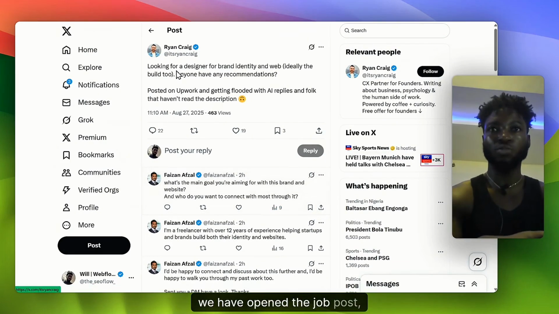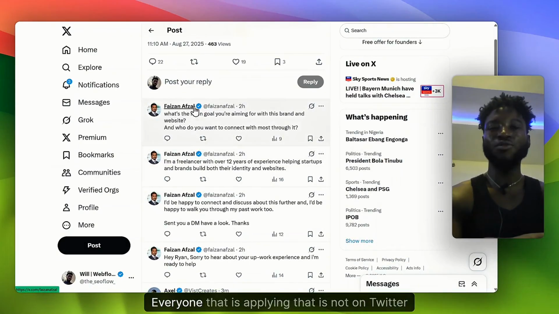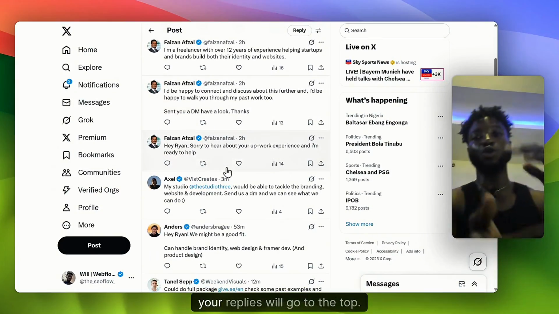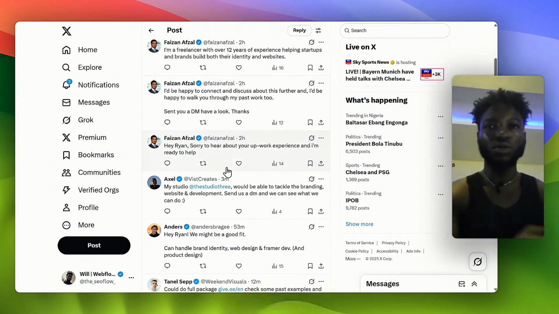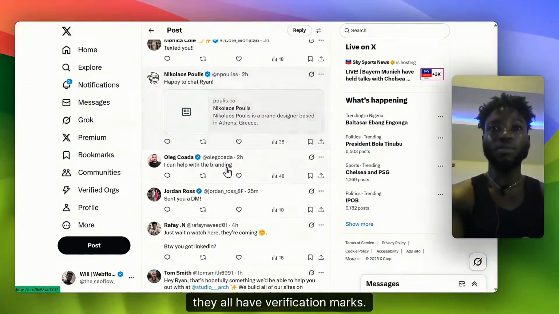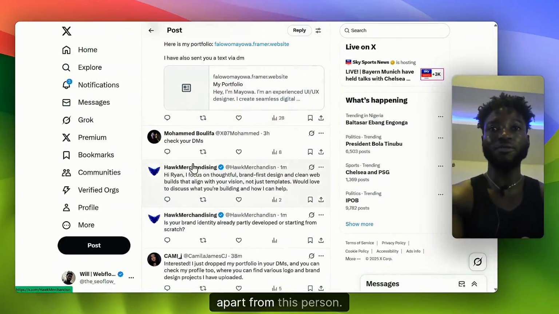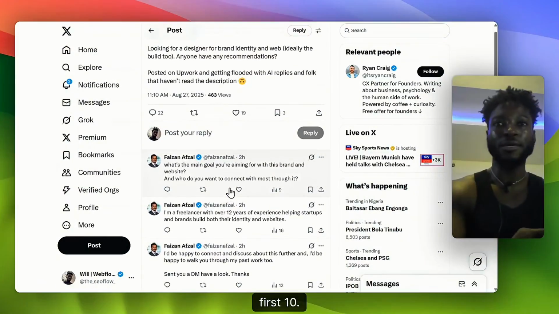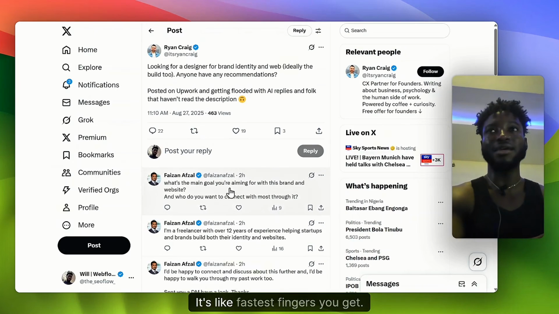Now we have opened the job post, right? What is happening? You can see right here, everyone that is applying, that I know of on Twitter, is pay to win. If you pay for verification, your replies will go to the top, and if you DM somebody, your DM will not really end up in spam. Let's count all the people that are applying: they all have verification marks. Not a single one, only the first person doesn't have one, and everyone below him doesn't, apart from this person. So if you want to stand out, or want to be among the first, the thing about applying to jobs on social media is first come, first served. It's like fastest fingers.